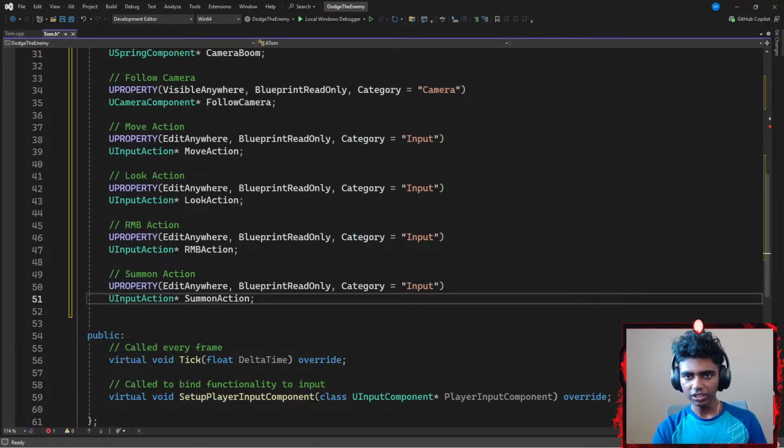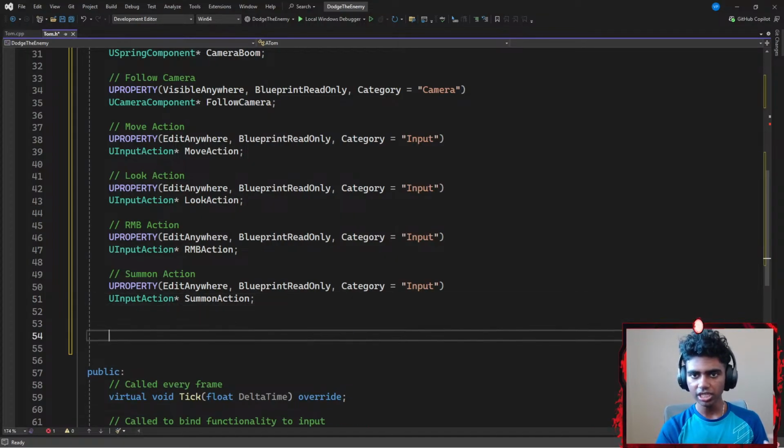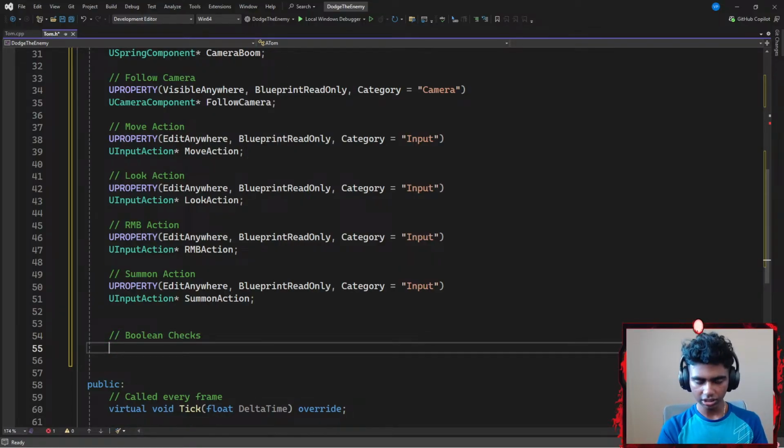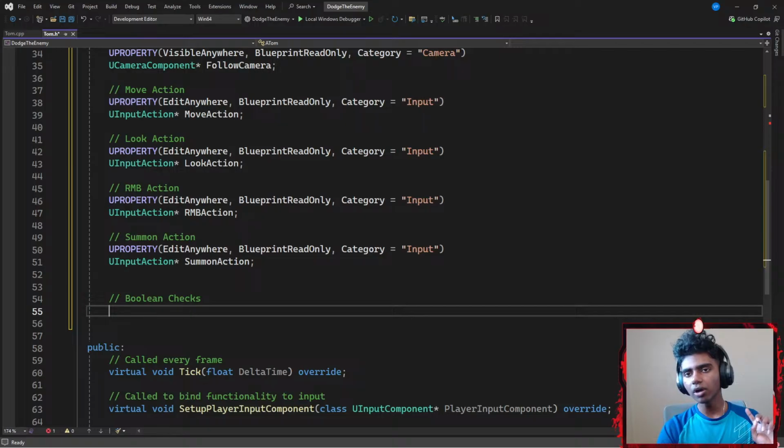Once we're done with adding all these new properties and actions, I'm going to add another comment that says something like Boolean checks first, in which I want to add a Boolean state that checks whether or not my RMB, my right mouse button, is being pressed, and whether or not the B on my keyboard is being pressed. Because I'm going to click B to actually summon my object or summon my actor in my window.